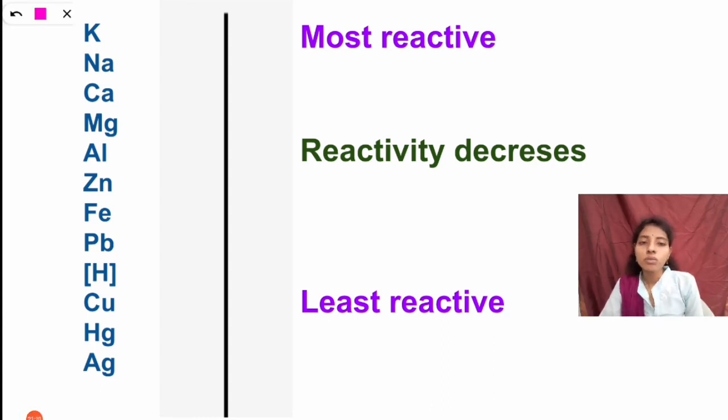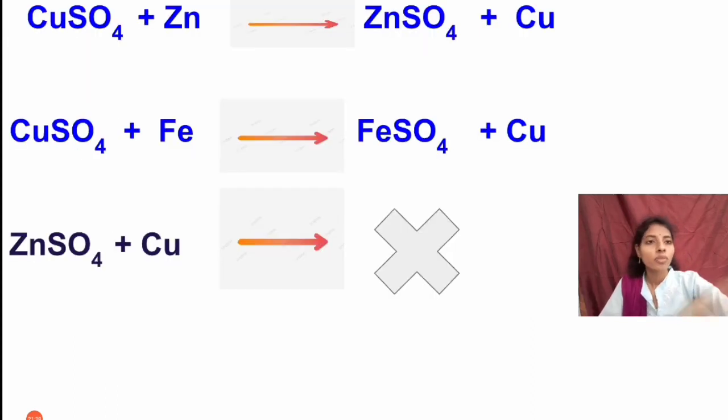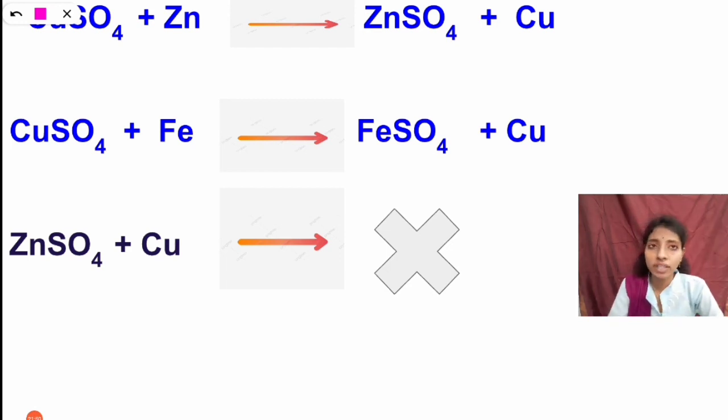So from up to down, you can see the most reactive metals at the top, and reactivity decreases down to the least reactive. From top to bottom, the reactivity decreases. From potassium to gold, the reactivity of metals decreases. Yes? So from this reactivity order, we can see what happens when copper sulfate reacts